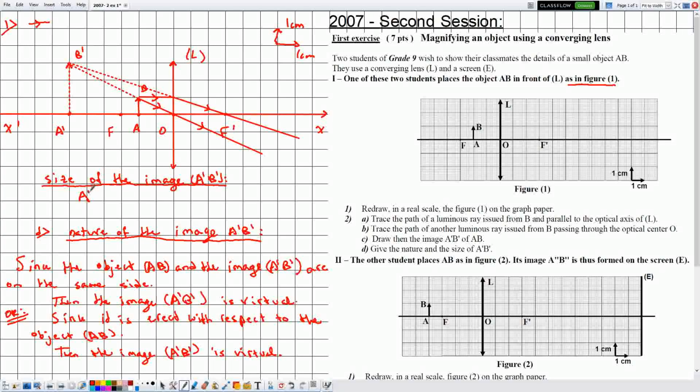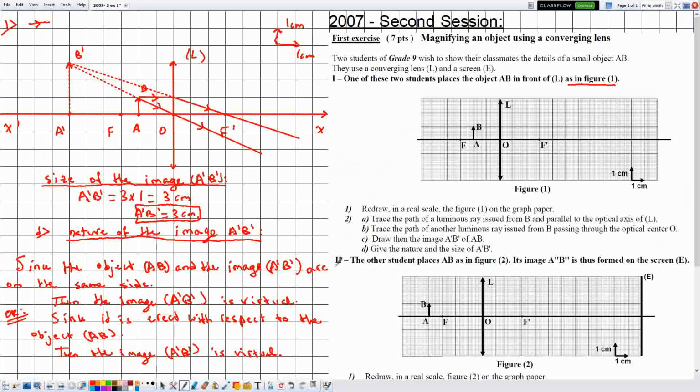Now A prime B prime consists of 1, 2, 3, 3 divisions, and we multiply by the scale along which we have counted the number of divisions, which is the scale along the y-axis, and this will give me 3. Now since the scale is in centimeter, then the value of A prime B prime will be in centimeter. Always, all quantities in physics must have units. And finally, we put our final answer in a box to make the task easier for the corrector to notice our correct answer. So this is it for part D.